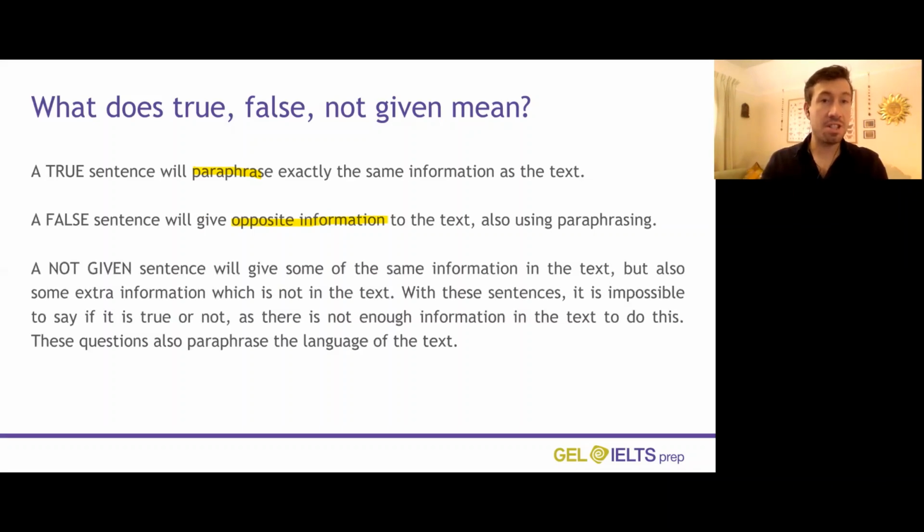And then a not given sentence will give some of the same information in the text, but also some extra information which is not in the text. So with these sentences, it's impossible to say if it's true or not, as there's not enough information in the text to do this. And these questions also paraphrase the language in the text. So when you look at it and you look at the text, you're like, oh, maybe, but I don't know. And it's impossible to say if it's true or false in that situation. So that would be not given.